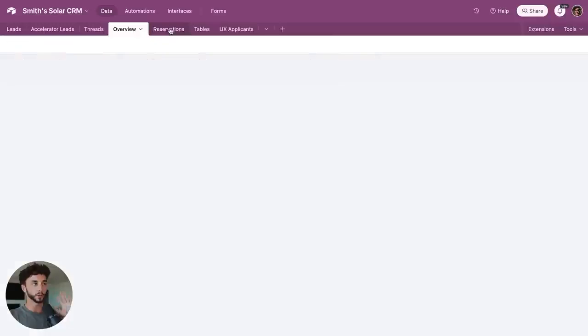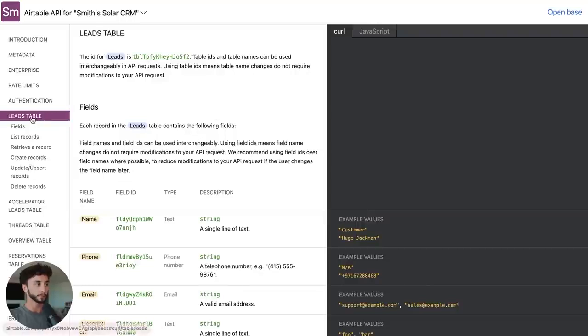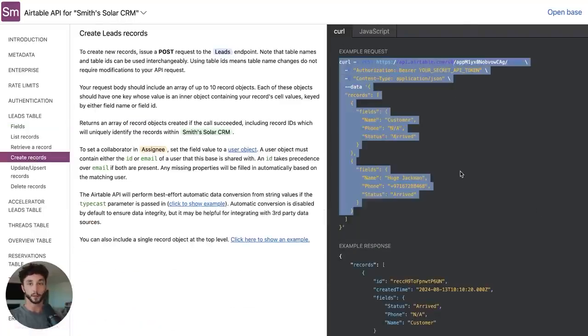We have these different tabs. You can just ignore those. These are just different projects that I've done on YouTube. They're all kind of there in case people are also cloning this into their account. But we're looking at the leads tab here. So we go to the leads here and we want to create records. And then it gives us all of the information we need here in order to create records.